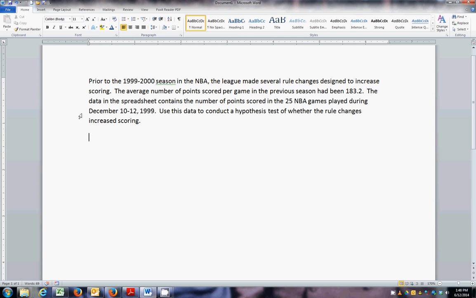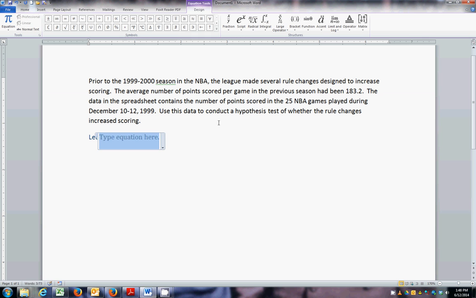And they collected some data, and we have it in a spreadsheet for 25 games. And they want to use this data to determine if these rules actually helped increase the scoring, or if we have a statistical anomaly. So we want to first write down what would our null and alternative hypothesis be for this scenario. So before we do that, let's get some notation down.